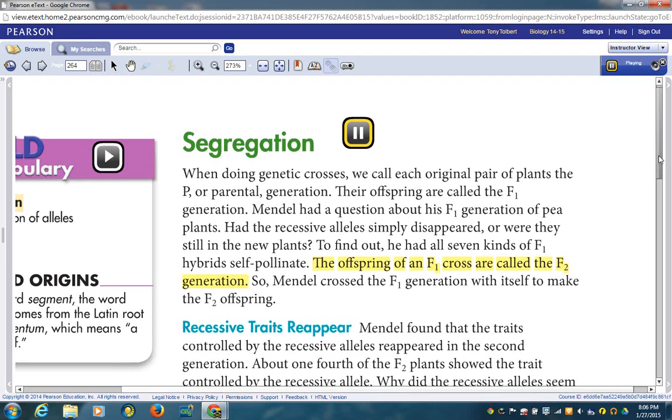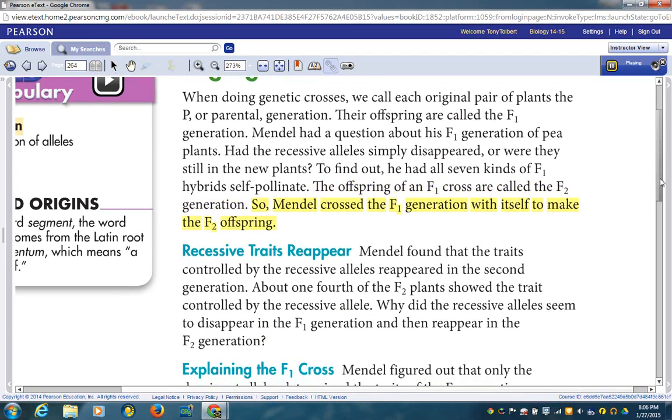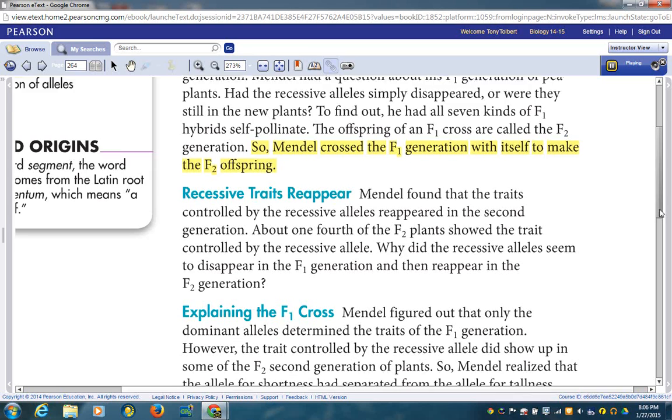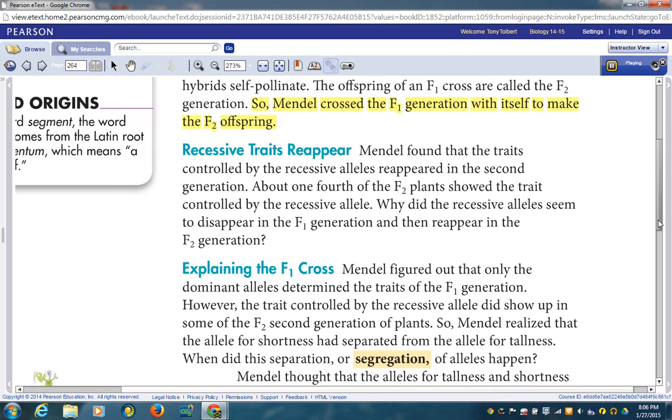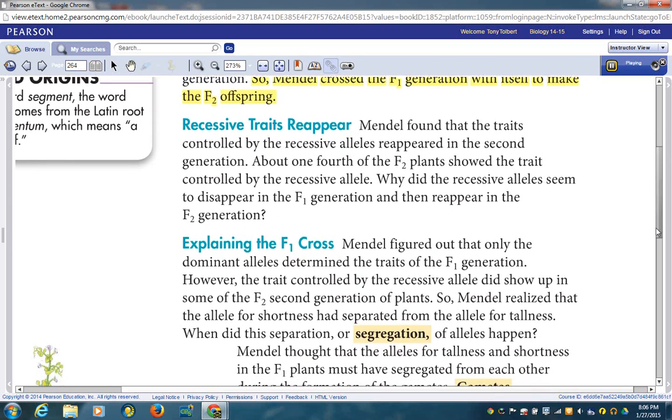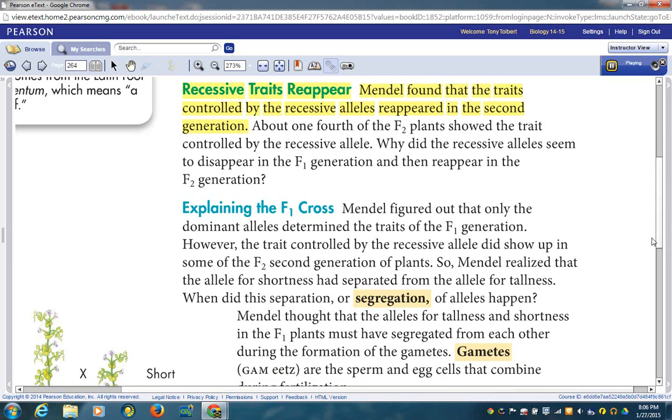So Mendel crossed the F1 generation with itself to make the F2 offspring. Recessive traits reappear. Mendel found that the traits controlled by the recessive alleles reappeared in the second generation. About 1/4 of the F2 plants showed the trait controlled by the recessive allele. Why did the recessive alleles seem to disappear in the F1 generation and then reappear in the F2 generation?